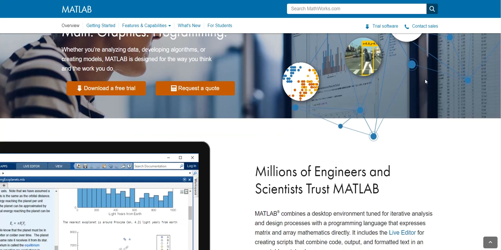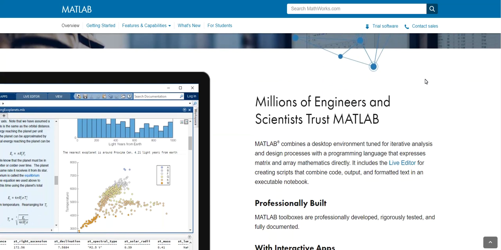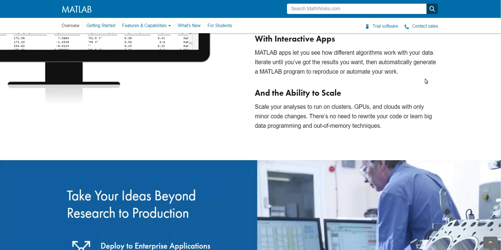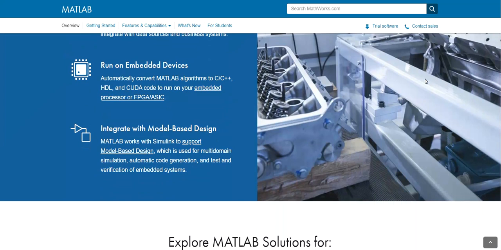You can visit the MATLAB website. You can search for MATLAB on Google easily. You can find the latest versions and the oldest versions here.